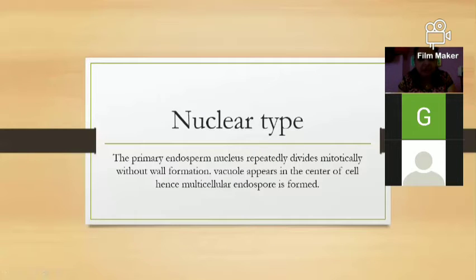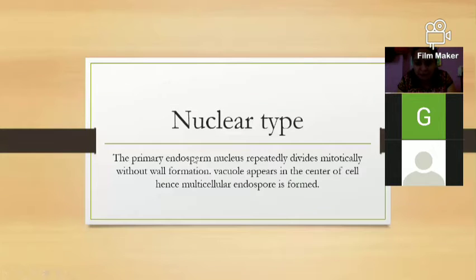Then there are different types of development of the endosperm. The first type is the nuclear type development. In nuclear type development, the primary endosperm nucleus repeatedly divides mitotically without wall formation. The vacuole appears in the center of the cell, hence the multicellular endosperm is formed. So first of all, the diploid nucleus present in the center fuses with one of the male gametes.